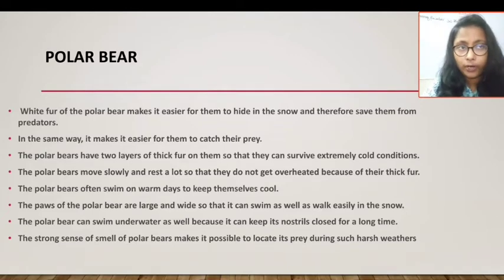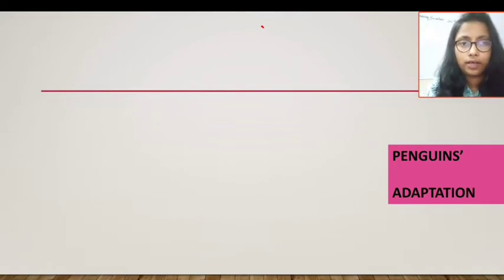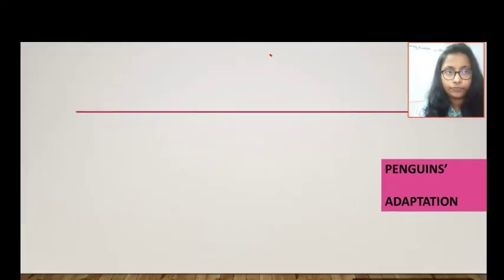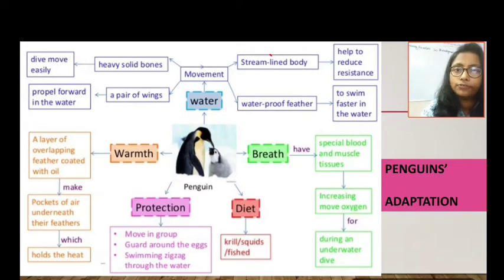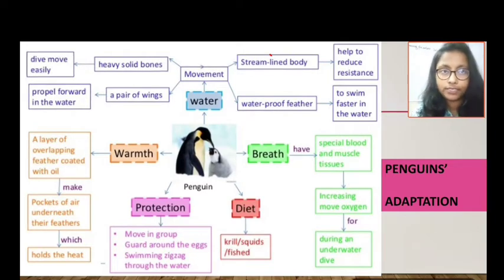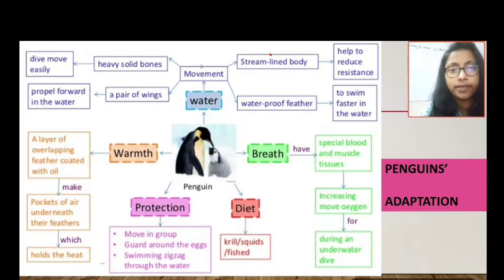Next, we will be talking about the penguin. So it can also be found in the polar region. So penguin adaptations, these are all the adaptations of the penguin. They have to move in the water, they have to breathe, and they have to keep warm for survivability in the cold nature, and they also have protection, and as well as the diet.